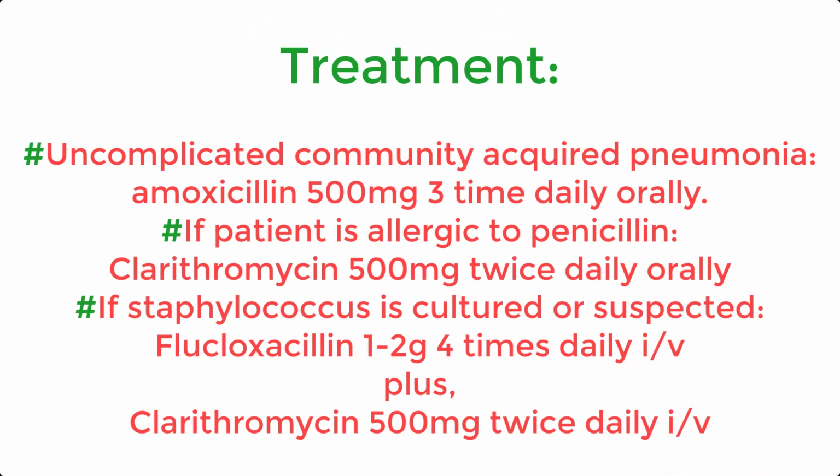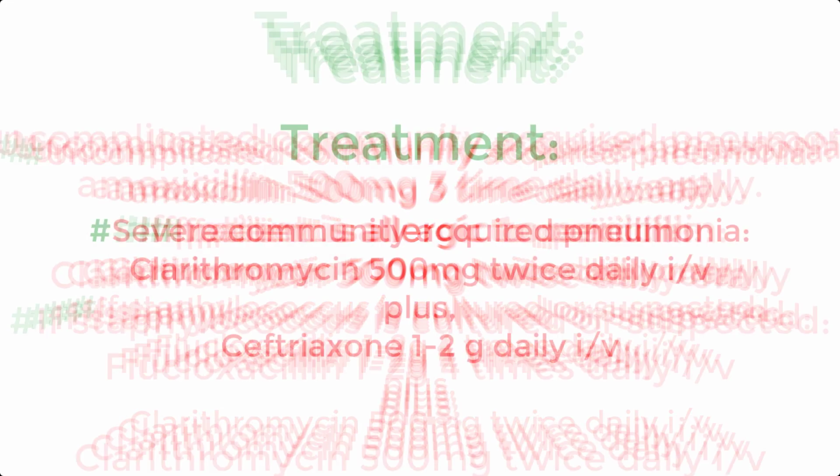Now, what is the treatment of pneumonia? In case of uncomplicated community-acquired pneumonia, amoxicillin 500 mg 3 times daily orally. If the patient is allergic to penicillin, clarithromycin 500 mg twice daily orally. If Staphylococcus is cultured or suspected, flucloxacillin 1 to 2 gram 4 times daily intravenous plus clarithromycin 500 mg twice daily intravenous.